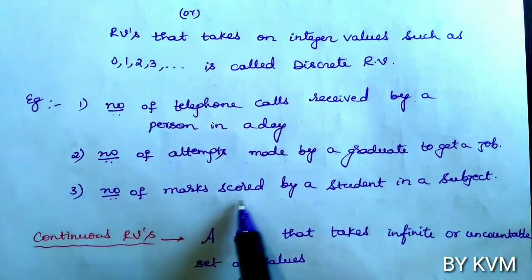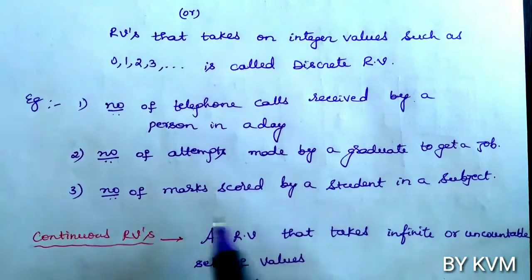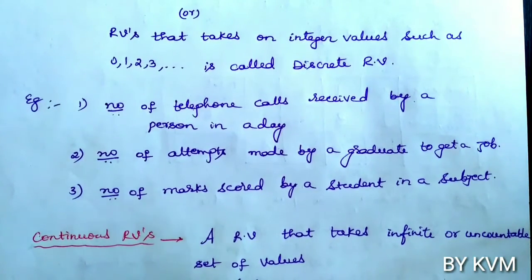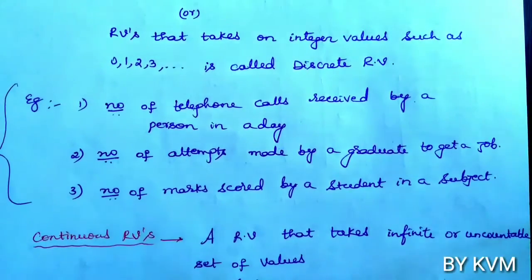The third example, number of marks scored by a student in a subject. A student in a subject can score marks from 0 to 100. He may score 0 marks, 1 mark, 2, 5, 10, 15, 80, 90 marks. So all are integer values. They are finite. So these are examples of discrete random variables.